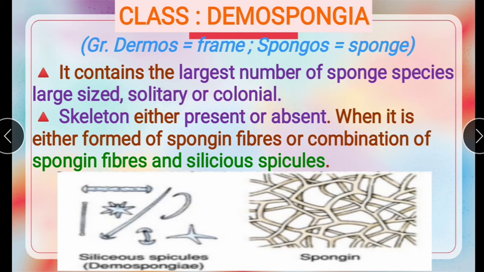They live singly, otherwise in groups. The skeleton may be present or absent. When it is present, it is formed either of spongin fibers or a combination of spongin fibers and siliceous spicules.